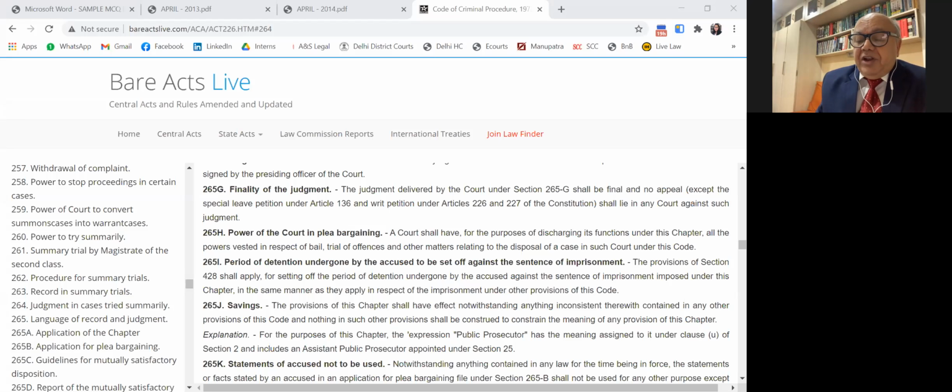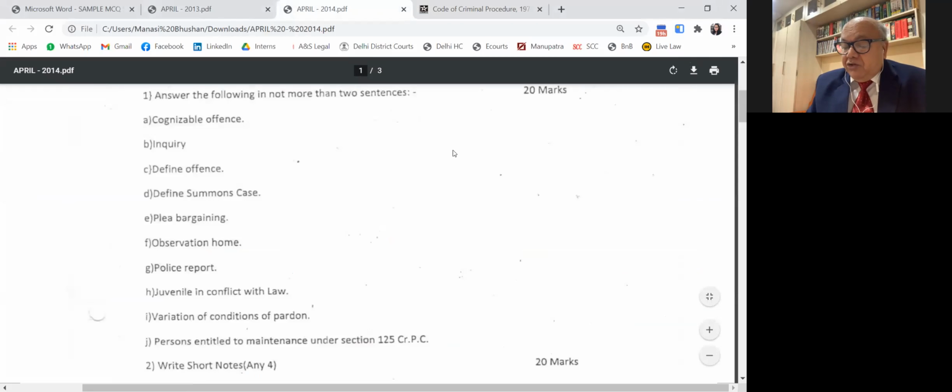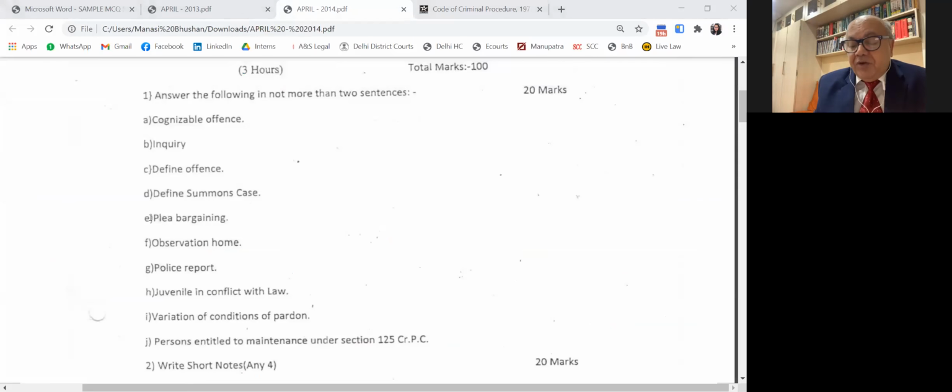Okay. The next question is observation home. Please note that observation home is defined under Section 4 of the JJ Act. The JJ Act, you know, is the Juvenile Justice (Care and Protection of Children) Act 2015. So here, for your information, the government establishes and maintains in every district, by itself or through voluntary NGOs, observation homes, which shall be registered under Section 41, for temporary reception, care and rehabilitation of any child alleged to be in conflict with law during the pendency of any inquiry under this Act.